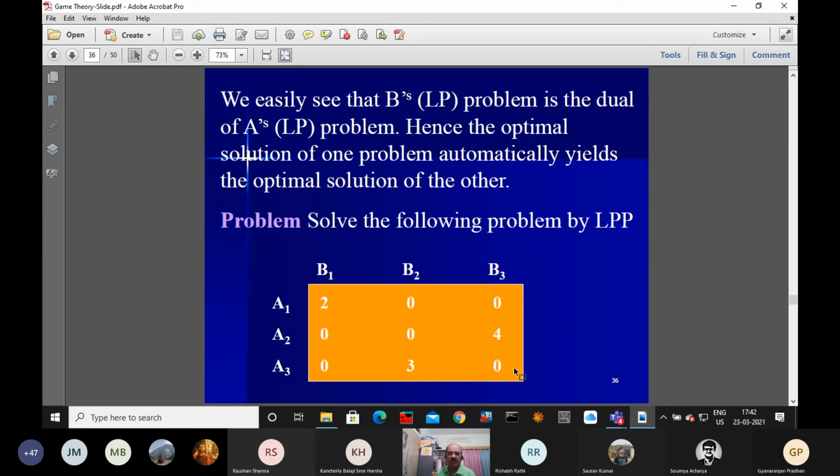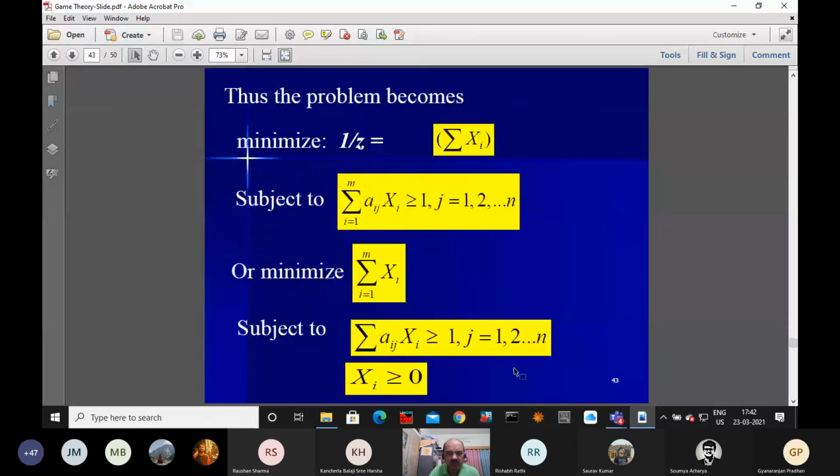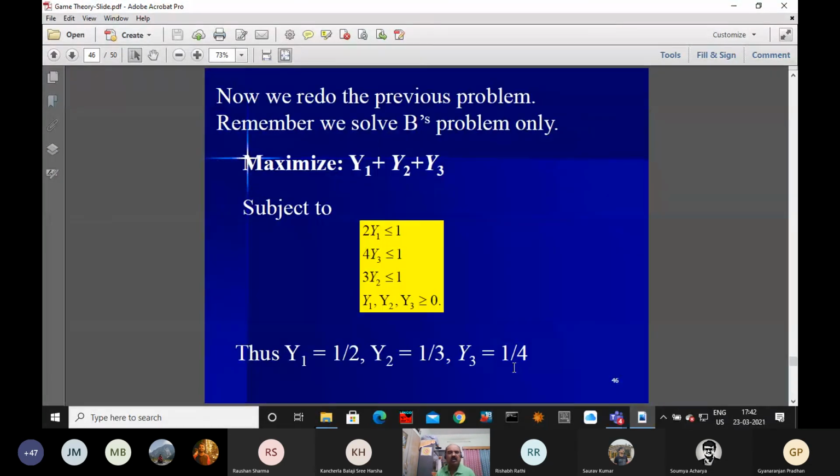This is the problem. Now we are going to formulate the linear programming model. I am directly coming to this one, and this is actually the problem for B.